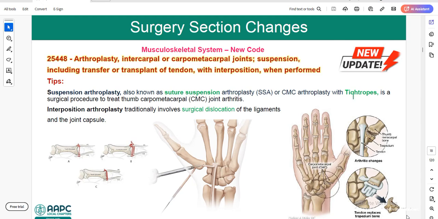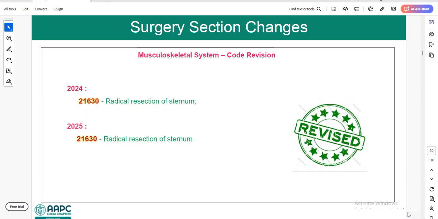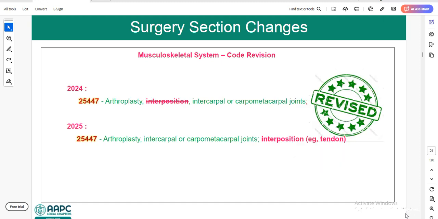So in the musculoskeletal system, as we have discussed, we have one revision. In 2024, you will see 21630 as radical resection of sternum semicolon, but in 2025 you can't see any semicolon along with 21630. And we have one more revision, 25447 arthroplasty interposition intercarpal or carpometacarpal joints in 2024. But in 2025 the code description is changed a little bit.